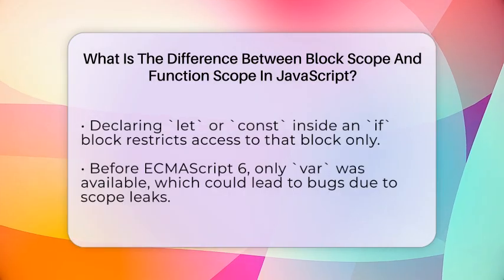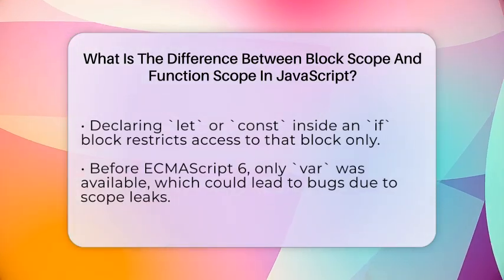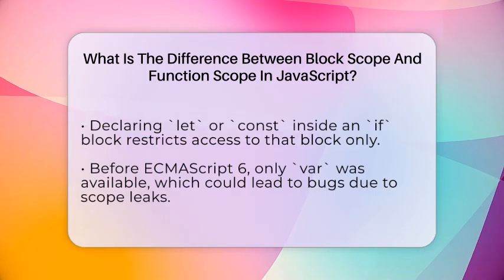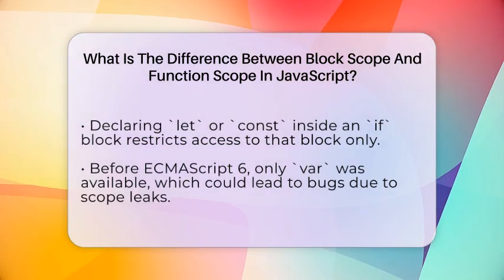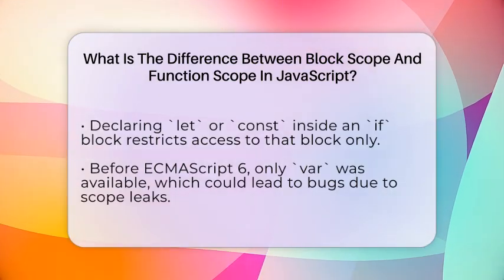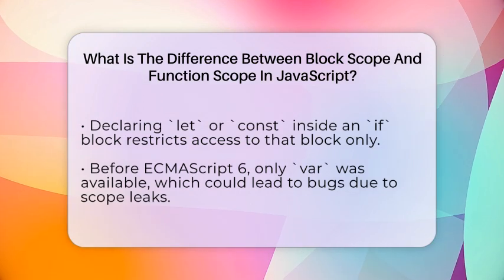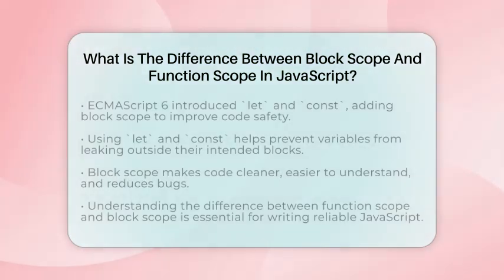Before the release of the version of JavaScript called ECMAScript 6, only function scope and global scope existed. Variables declared with var were the only option, and they could leak outside blocks, causing bugs. The introduction of let and const changed that by adding block scope, which helps keep variables contained where they belong.